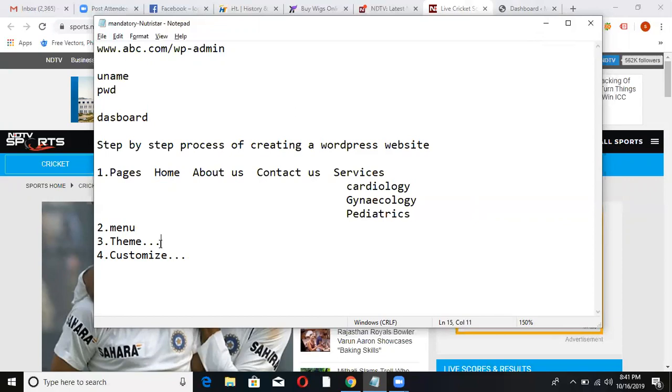Like, the developer has given a theme where some foreign doctor image is there. Now I can go to the customize, I can remove that image, I can put my own image. If the title is there, I can change it. I can change the colors, many things I can do. You will come to know now.